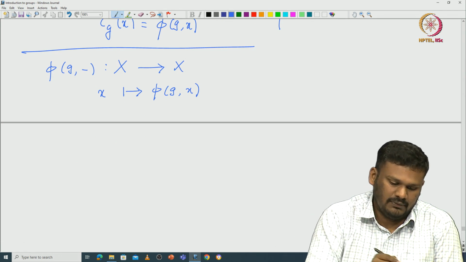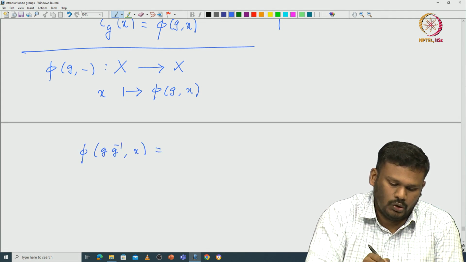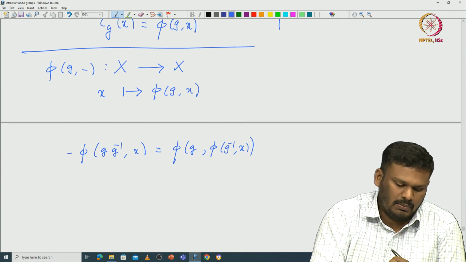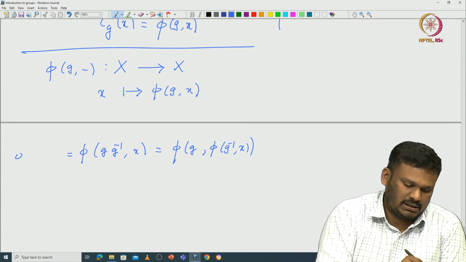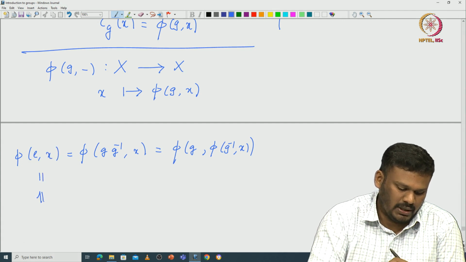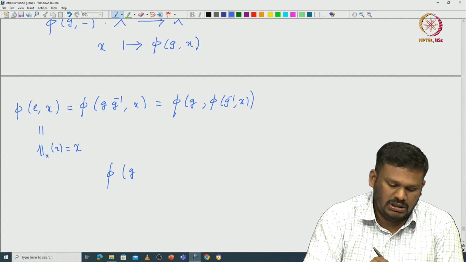Why is it bijective? If you think about it, pi g comma pi g inverse comma x. But pi g inverse x is nothing but pi of E, identity, x, which is just 1 of x, which is x. So, that tells us that pi g comma pi g inverse comma x is nothing but x.